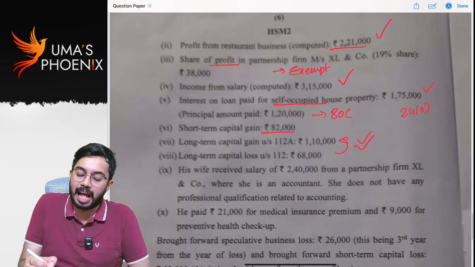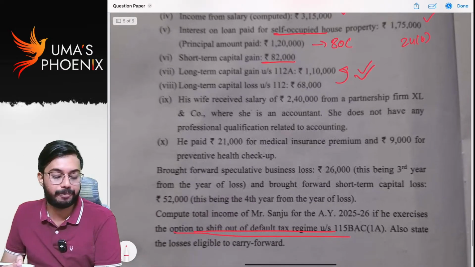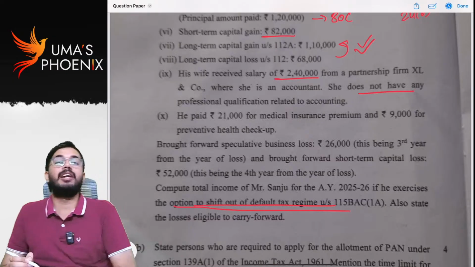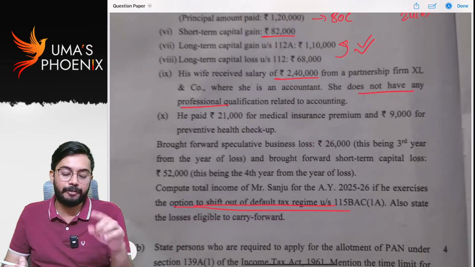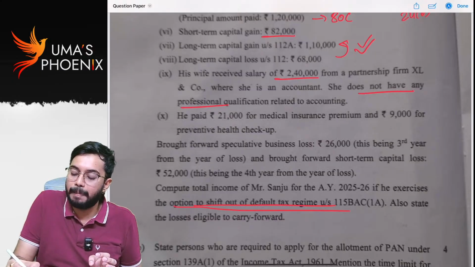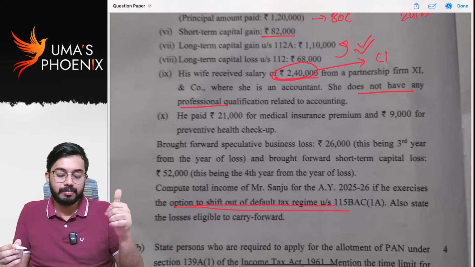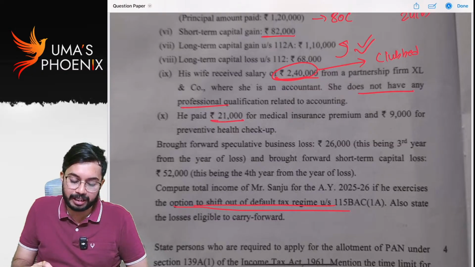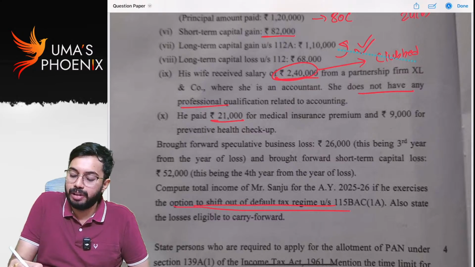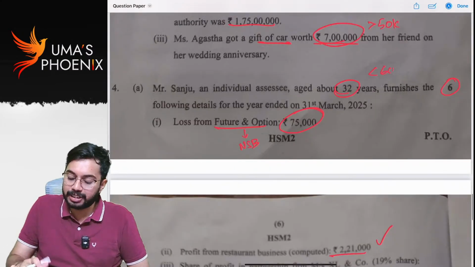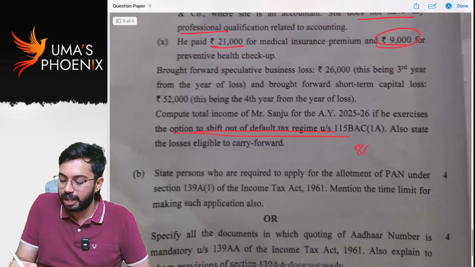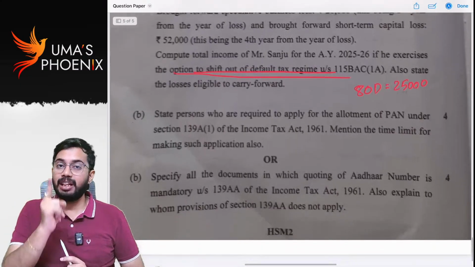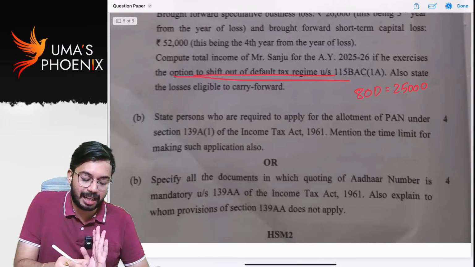His wife received salary of 2,40,000 from a partnership firm, Excel & Co, where she is an accountant. She does not have any professional qualification. If she does not have any qualification, 2,40,000 is clubbed in the hands of the husband. He paid 21,000 medical insurance premium, 9,000 for preventive health checkup. What is his age? 32, less than 60 years. So the maximum deduction allowed under section 80D is 25,000. Correct? I told you from return of income, definitely one theory question will come, and that theory question has come.